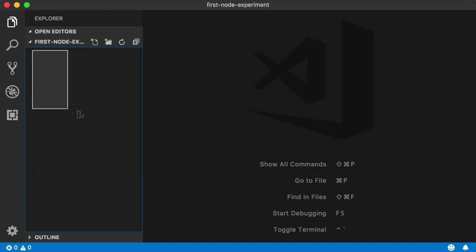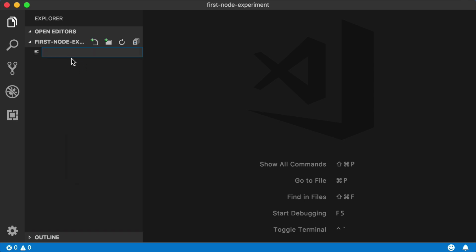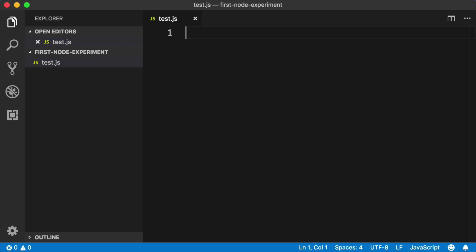Or you could even just right-click anywhere in this empty space right about here and choose New File. At the end of the day, all we really want to do is create a new JavaScript file, and the name doesn't matter. I will name it test.js. The .js tells our computer that this is a JavaScript file. So the first part of the name doesn't matter. You could name it pizza.js or unicorn.js.